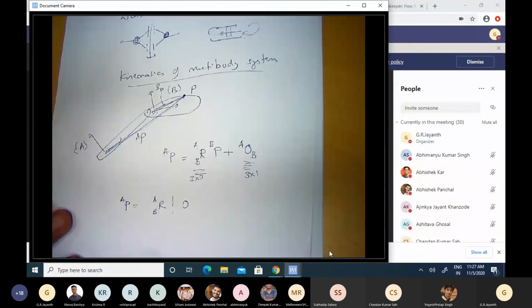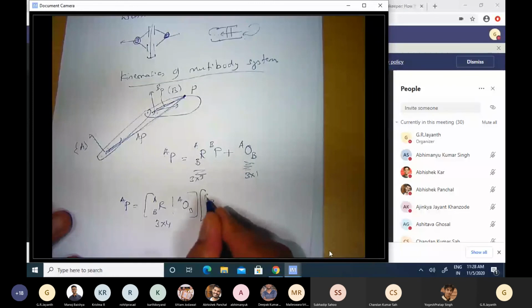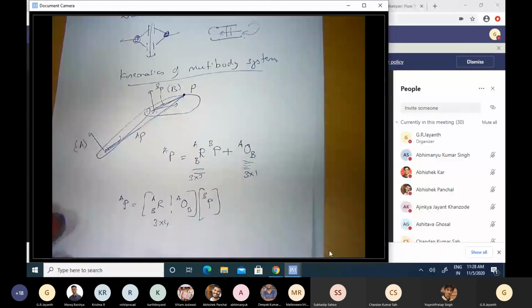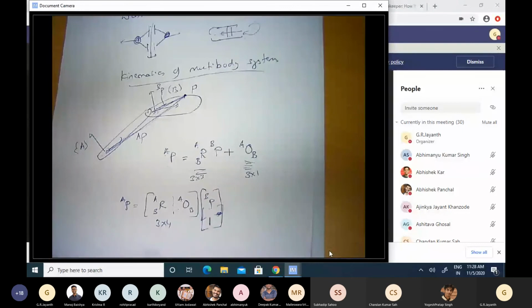So I can juxtapose them and have this term here, which will therefore be a 3x4 matrix, with 3 rows and 4 columns, times PB comma 1. So that PA is RAB PB plus 1 times OAB. I can do this.